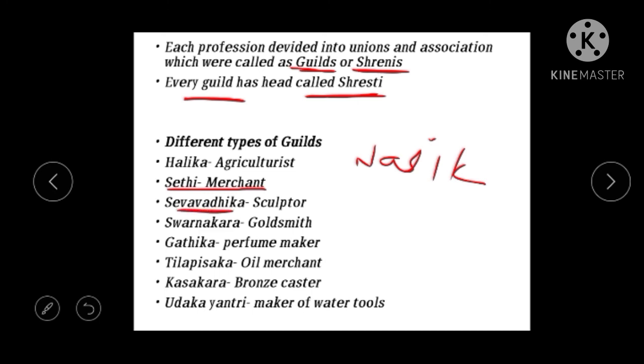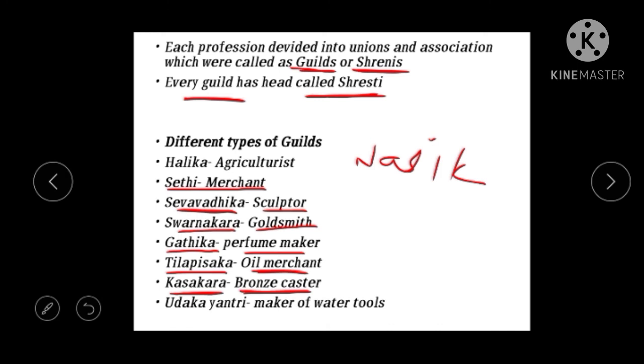Seva Vadika is a sculptor. So that means sculptors were there at the time. Swarnakara is a goldsmith. Gatika means perfume maker, the person who makes the perfume. Tilapisika is an oil merchant. So oil is prepared and the person is known as a Tilapisika. And Kasakara means bronze caster, who prepares items with bronze.